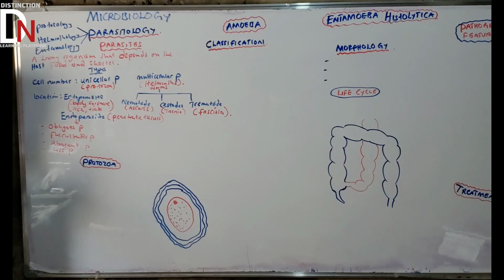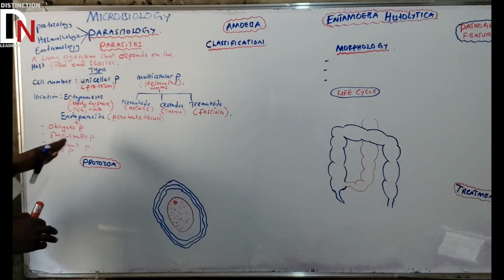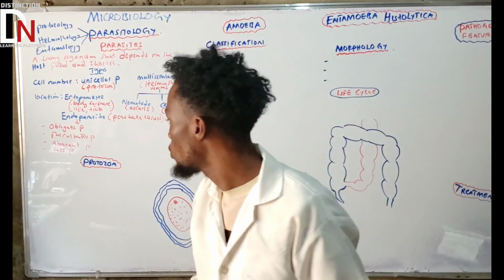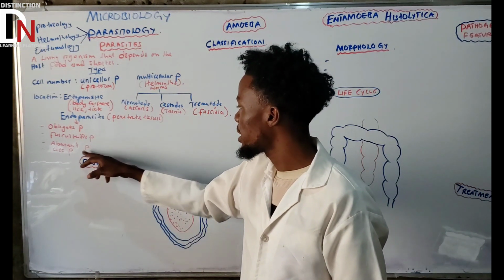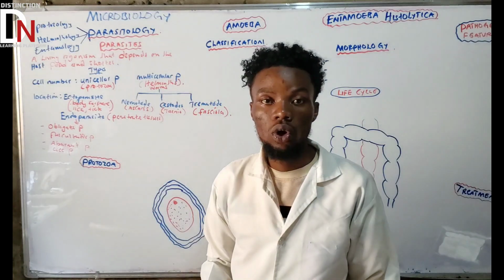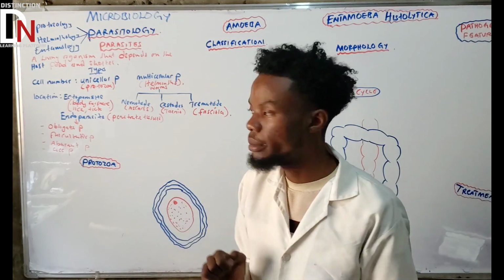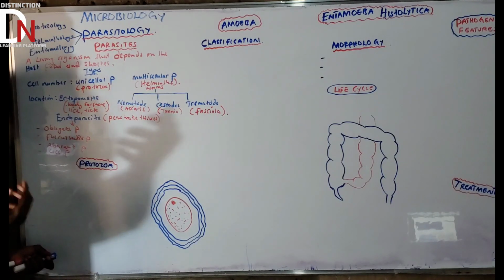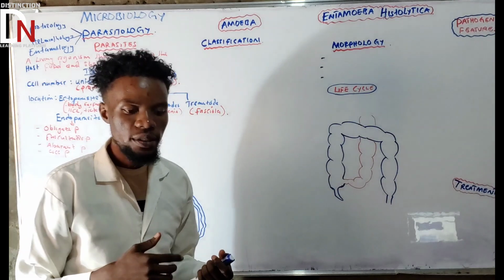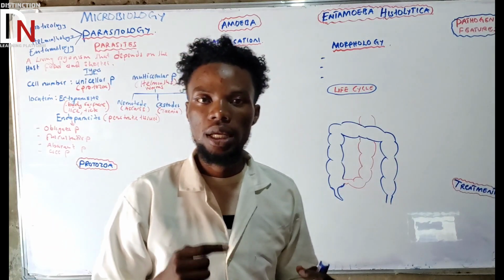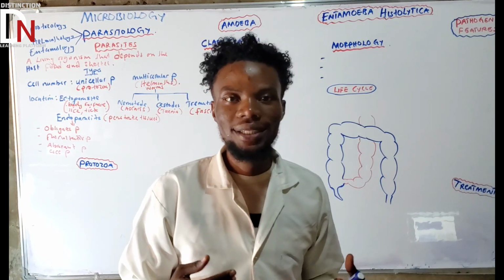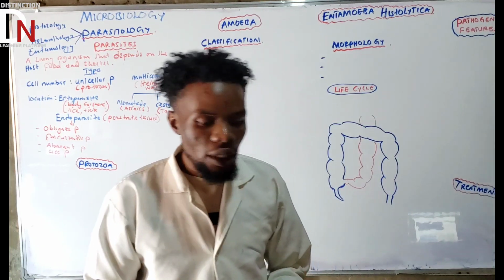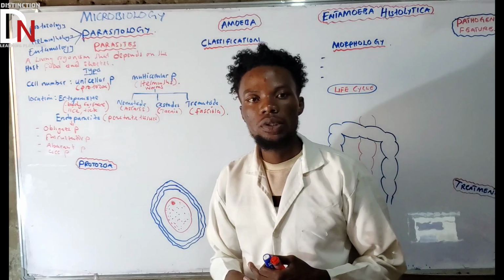We don't have much space there, but as you can see, endoparasites are important, so they are further categorized into obligate parasite, facultative parasite, aberrant parasite, and accidental parasite. We need to understand each of them. What are obligate parasites? Basically, these are the type of parasite that can't live without the host. They depend on the host. Minus the host, they can't survive.